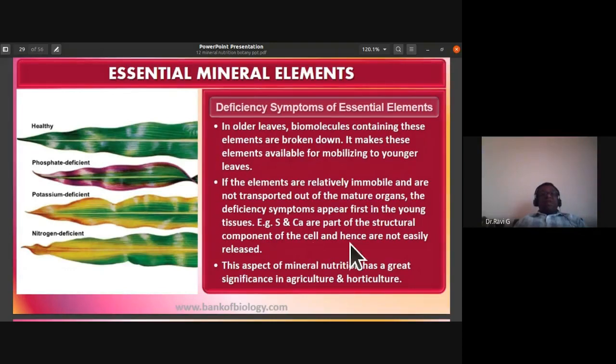For example, sulfur and calcium are part of the structural component of the cell and hence are not easily released. So the deficiency symptoms of sulfur and calcium are first seen in the young leaves. This aspect of mineral nutrition has great significance in agriculture and horticulture.